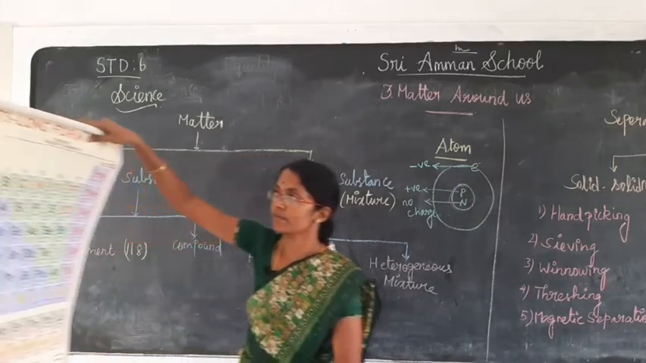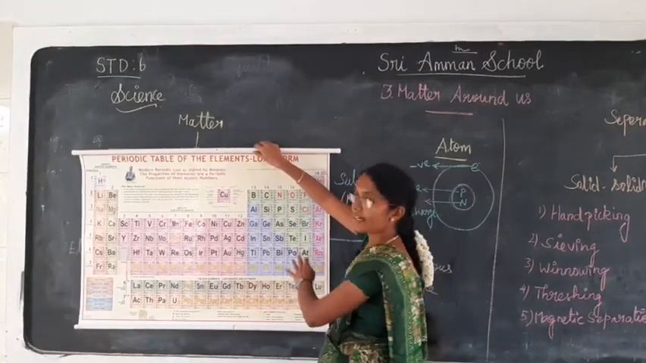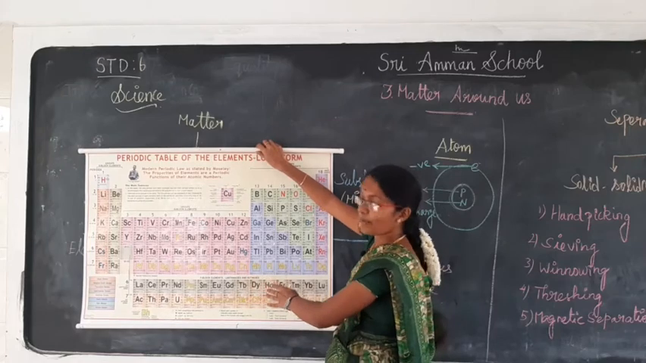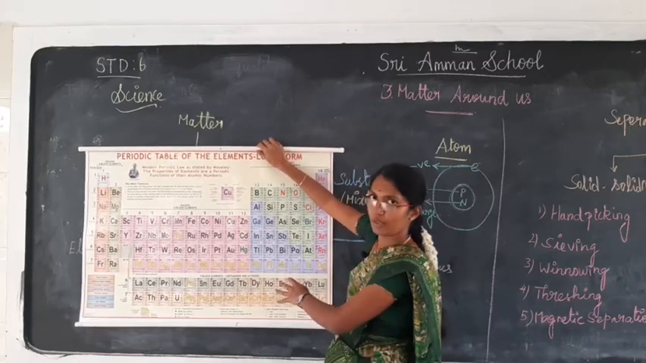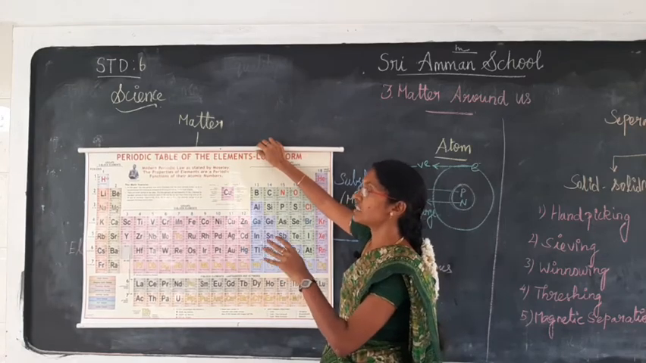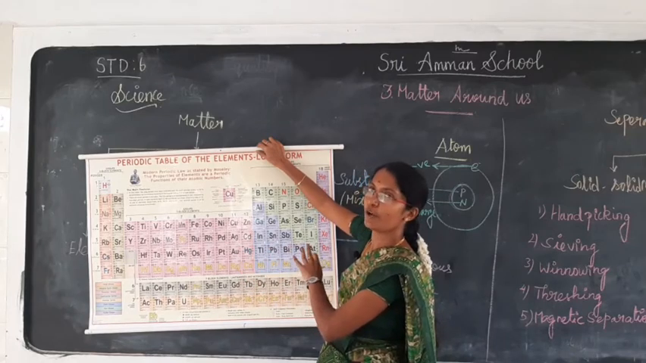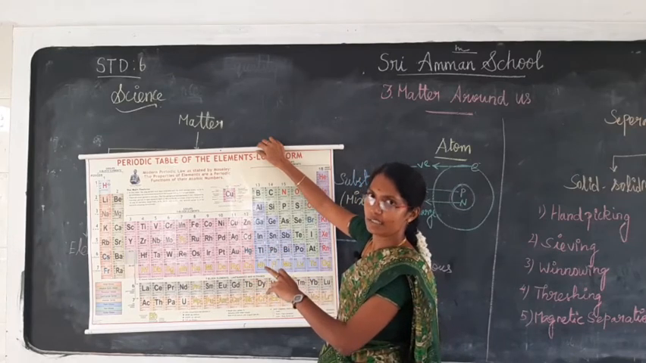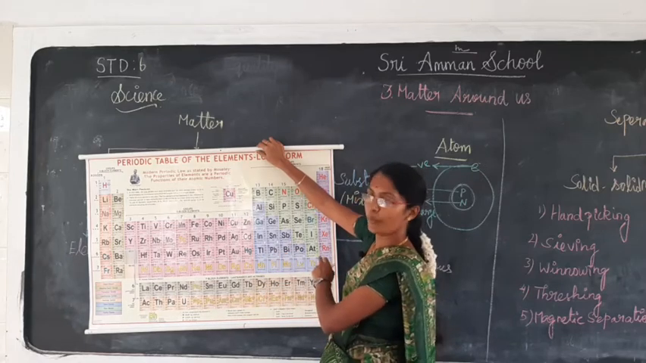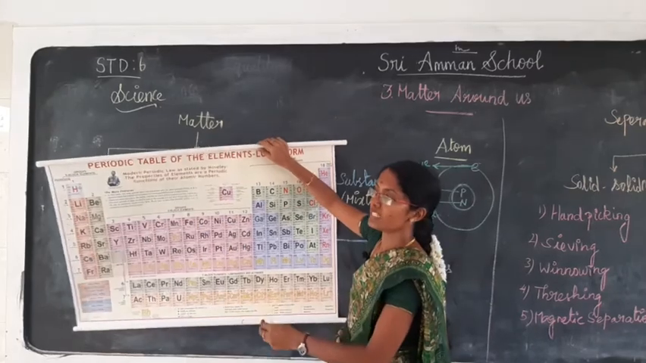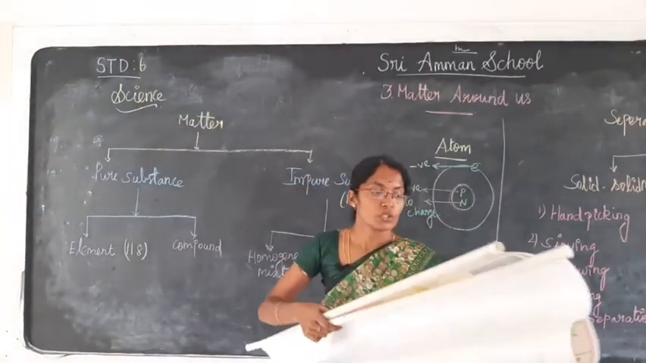See here, this is the periodic table. It consists of 118 elements, arranged in the form of a table according to their properties. These 118 elements are of three kinds: metals, non-metals, and noble gases. You will study this periodic table in detail in higher classes.